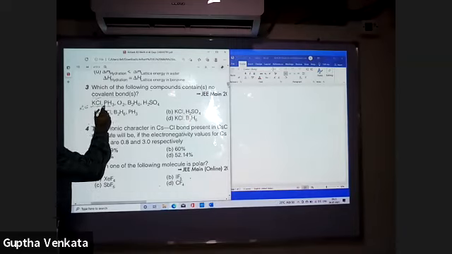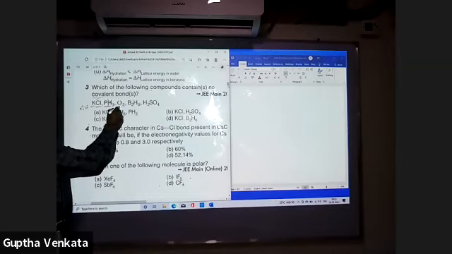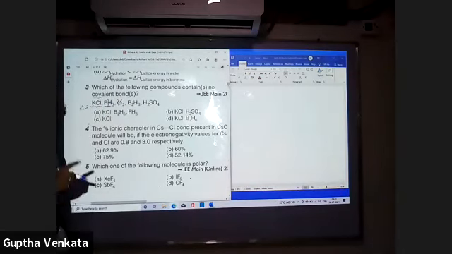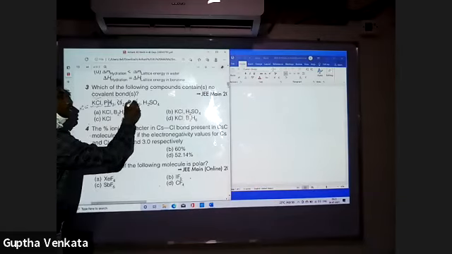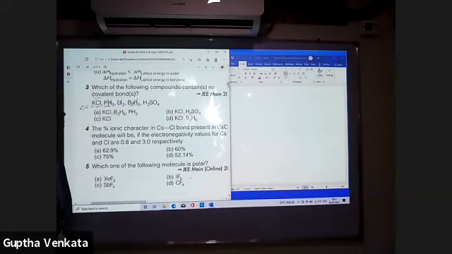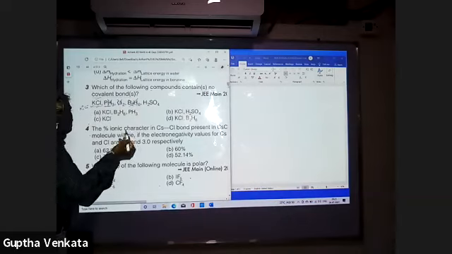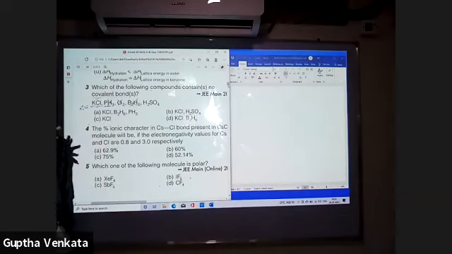PH3, between non-metals, covalent bond is there. O2, between two oxygens. Oxygen is a non-metal. That's why here also covalent bond. Boron is non-metal. Hydrogen is also non-metal. That's why boron and hydrogen also have covalent bond. Hydrogen, sulfur, or sulfur, oxygen between the non-metals, covalent bond.